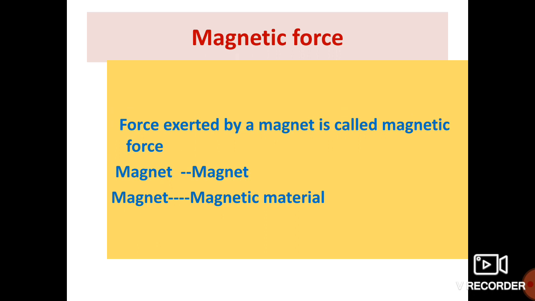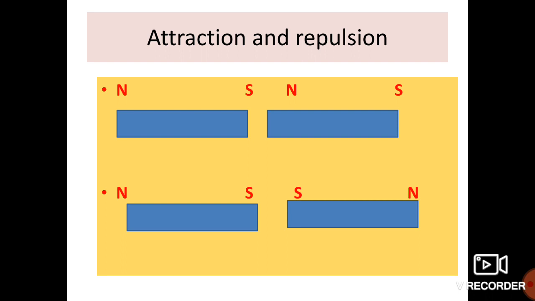What is magnetic force? The force exerted by a magnet is called magnetic force. As you know, one magnet can attract or repel another magnet, and a magnet can also attract magnetic materials. In all these cases, magnetic force is in action. Here you can see the opposite poles of a magnet. Opposite poles of two magnets attract each other, that is, a south and north pole attract, and south and south pole, that is similar poles, will repel each other. You learned this in 6th standard, attraction and repulsion.